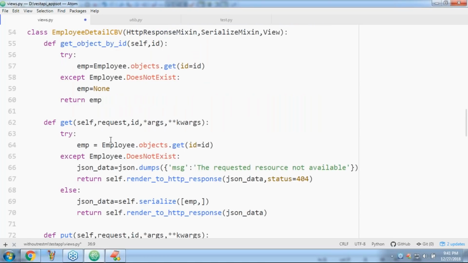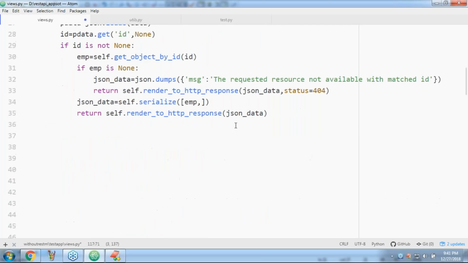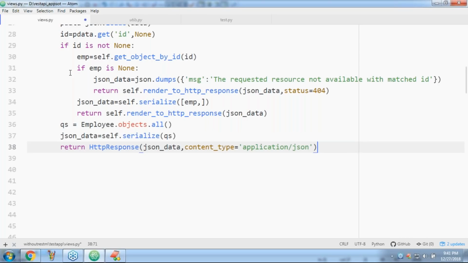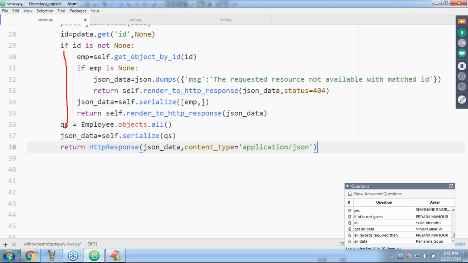Mostly copy and paste. Can you please observe? Yes, but while performing copy and paste, observe the indentation; it is very important. So when the control comes to this place, it means the ID is None. In that case, get the queryset, convert it into JSON, and send that JSON.